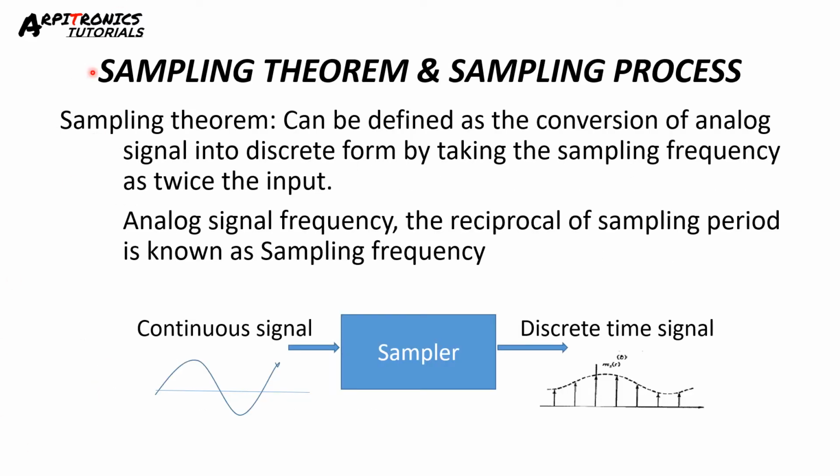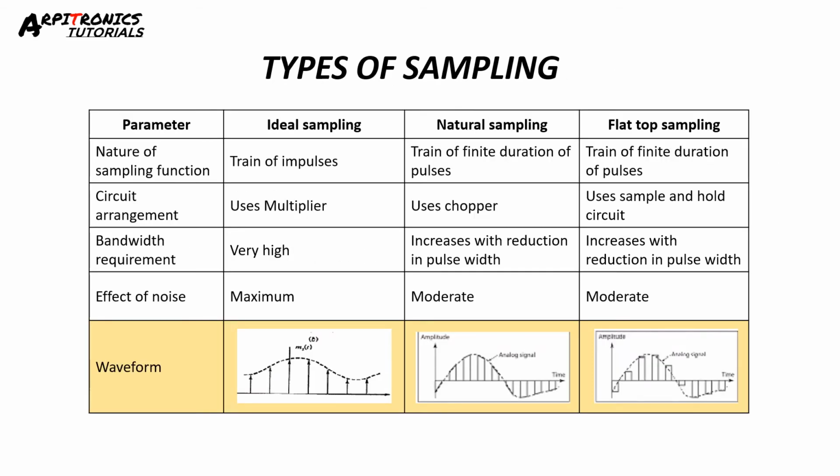Now, sampling theorem and sampling process. Sampling can be defined as the conversion of an analog signal into discrete form by taking the sampling frequency as at least twice the input analog signal frequency. The reciprocal of sampling frequency is known as the sampling period. Here this is a continuous signal. It is given to the sampler, and at the output of the sampler we get a discrete time signal as shown in the figure.